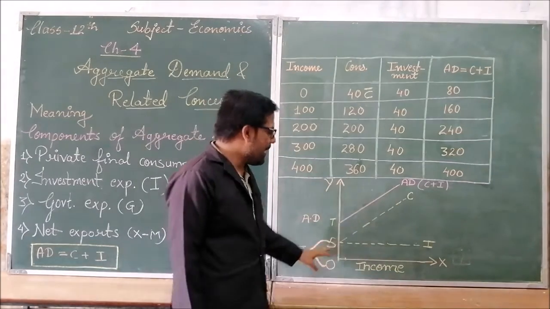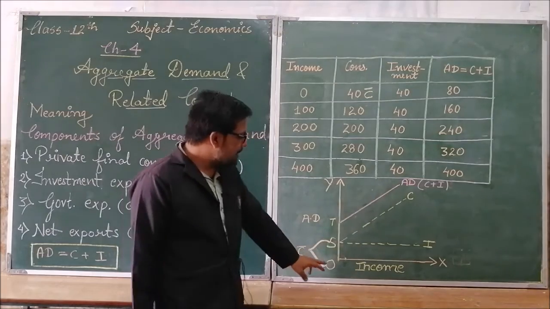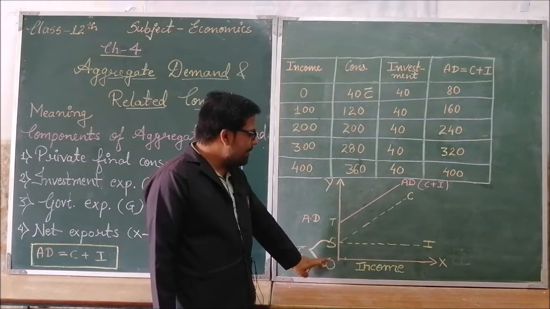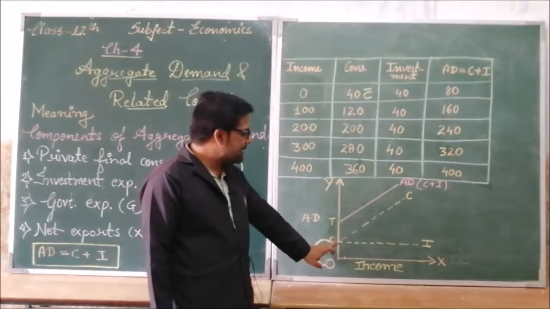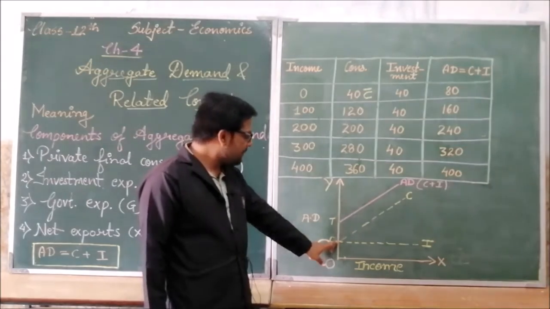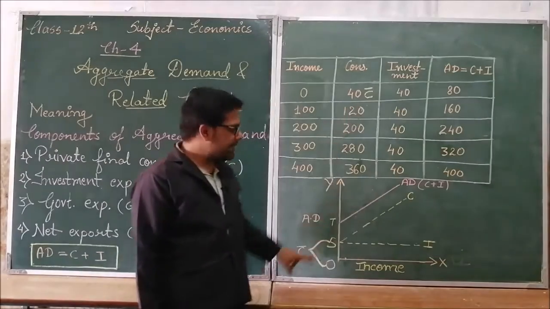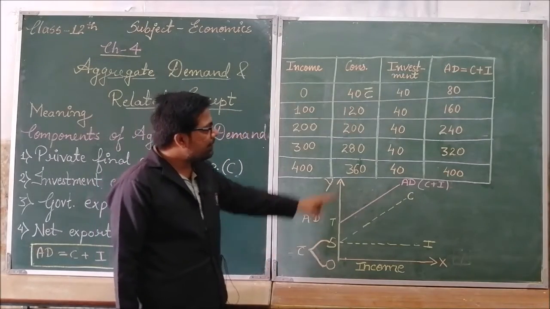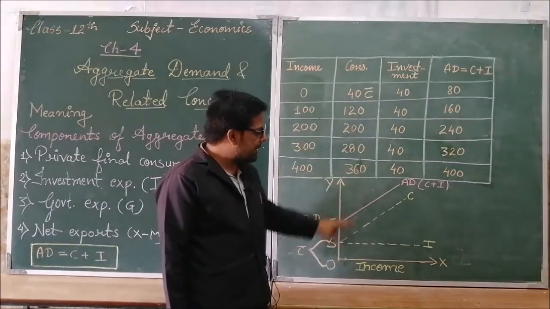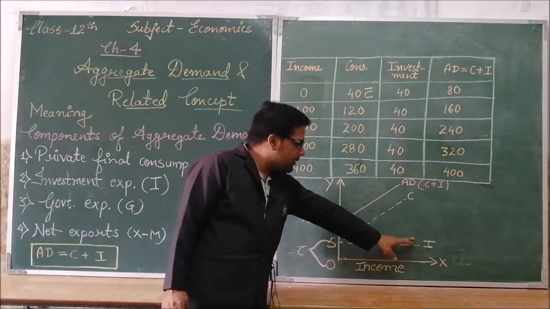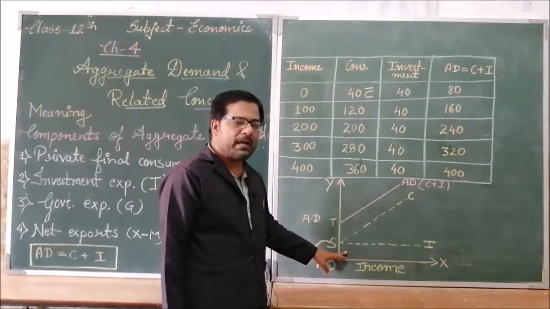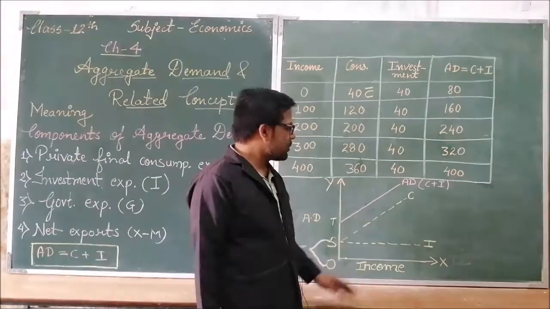Let us understand by the graph. You can see here, when my income level is 0, my consumption expenditure is 40. That is denoted by C bar. And my autonomous investment is the same, so it is denoted by this line, investment.